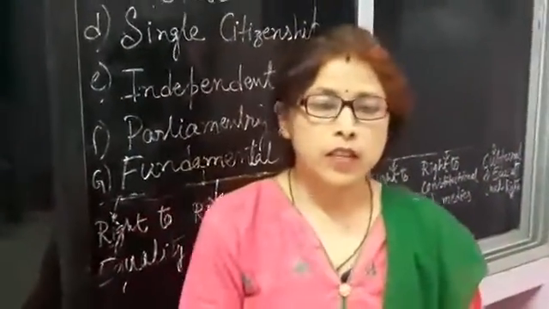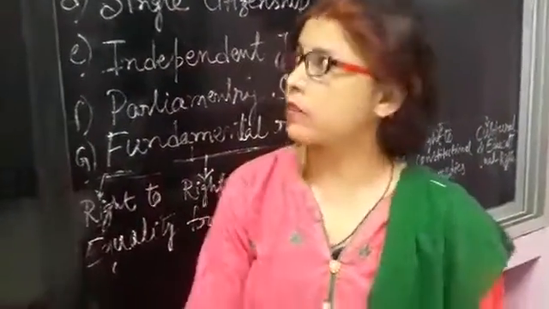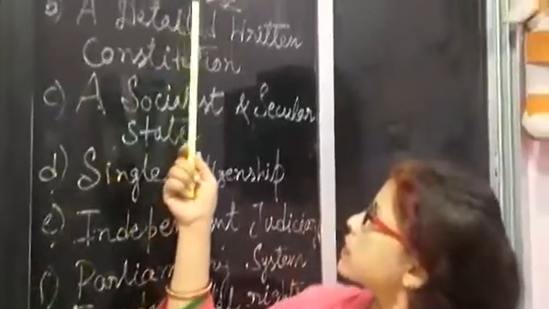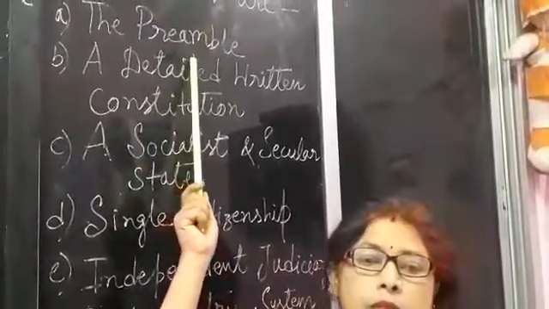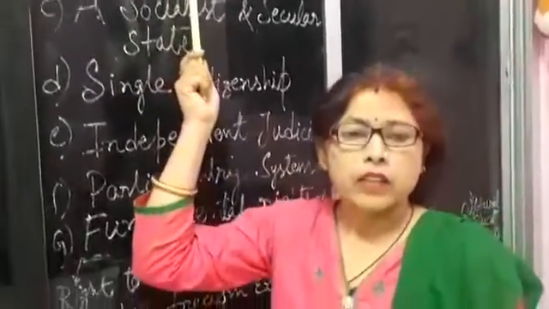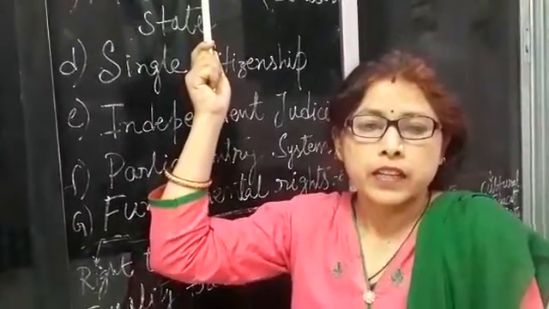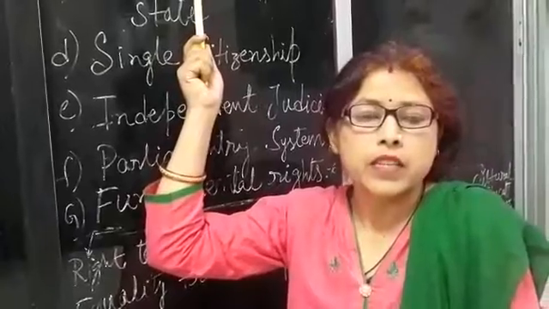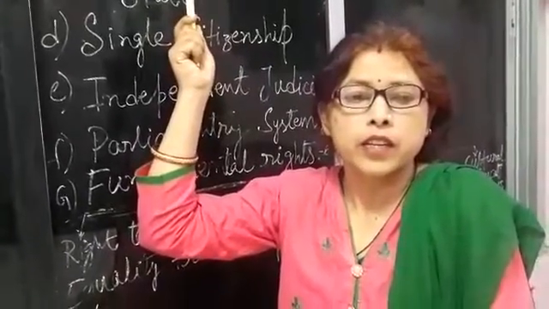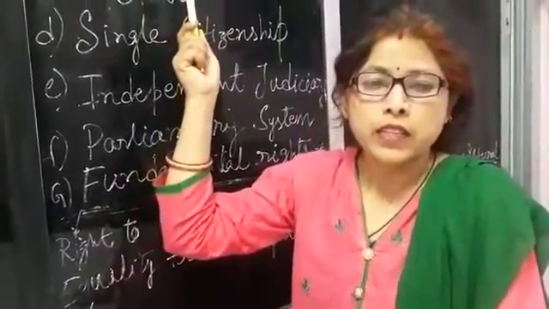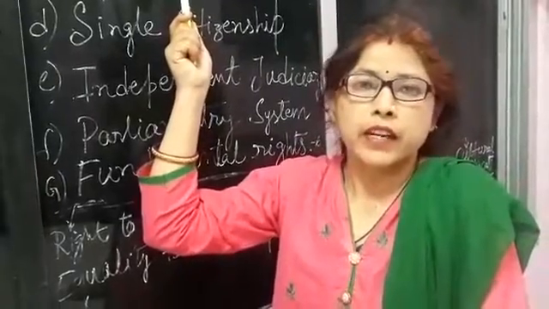At first, we discuss the first point, that is the preamble. Our constitution starts with the preamble. It contains the ideals and basic principles of the Indian Constitution. It is the soul of the entire Constitution.